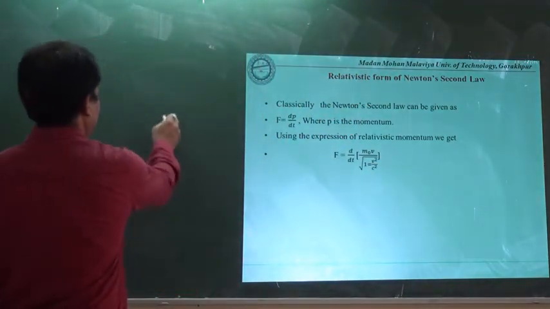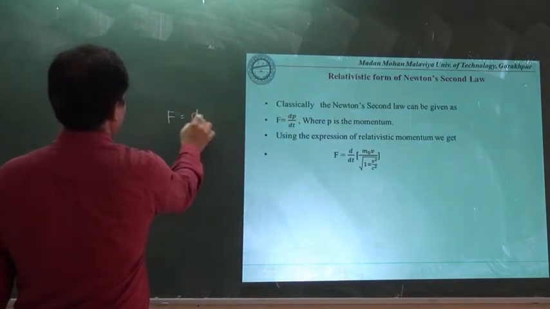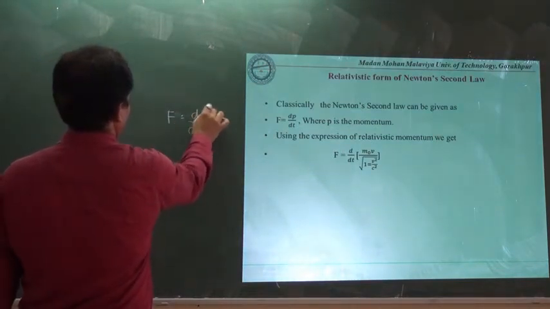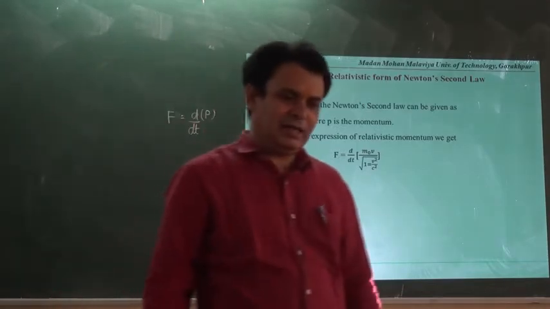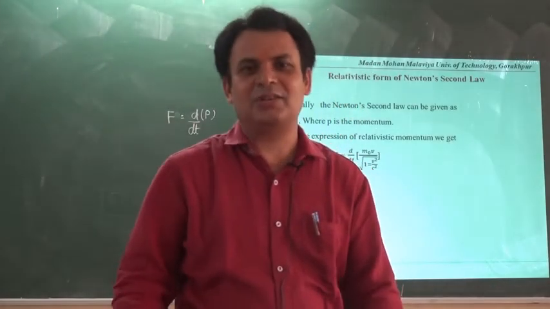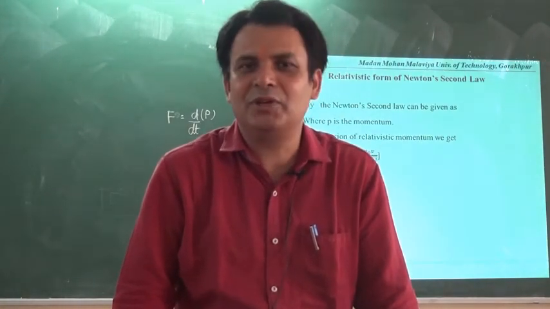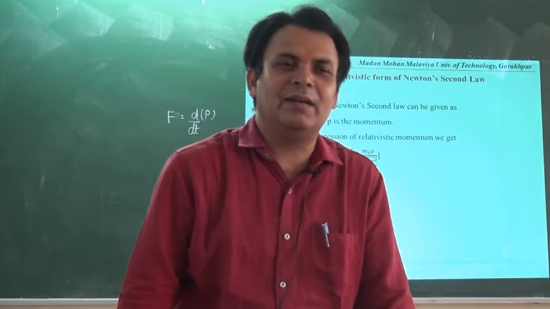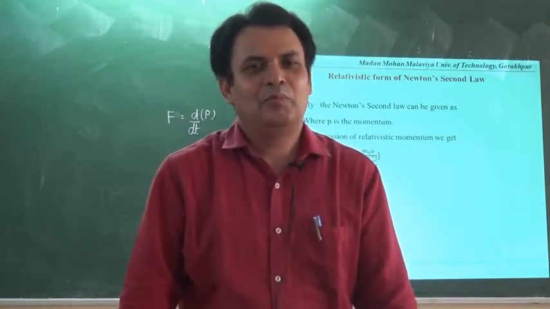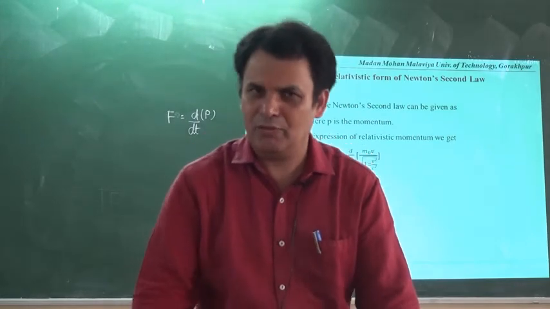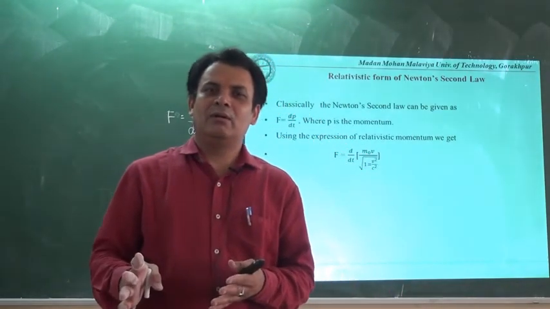So here we write that F is equal to d by dt of P, where P is the momentum. Already at the very beginning of today's lecture, when we started our discussion on mass energy equivalence, we took F as the rate of change of momentum, where momentum is the product of m and v, while both are variable.